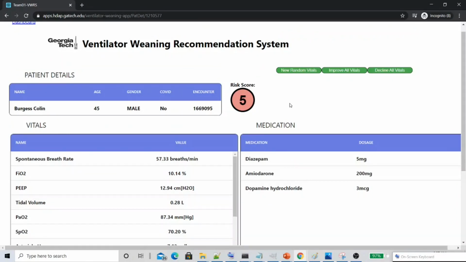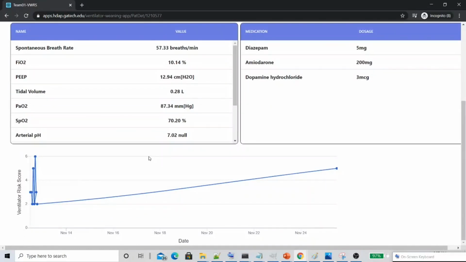There is a risk score circle which is color coded. If the risk score is 0, that means it's green. If the risk score is less than or equal to 3, that'll be yellow, and if it is greater than 3, it's going to be red. There is also a line graph at the bottom of the ventilator risk score across time.